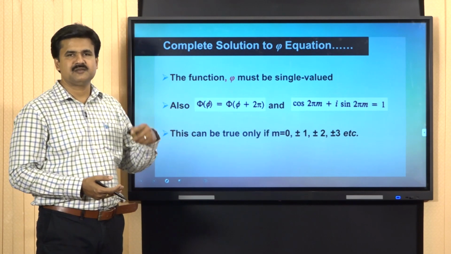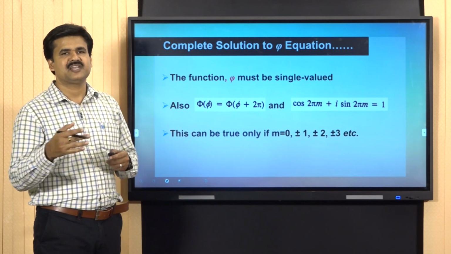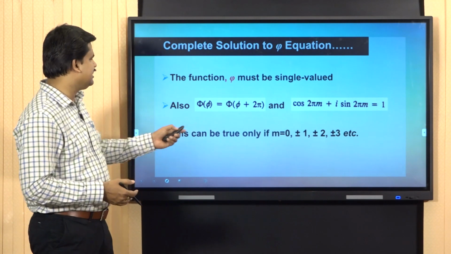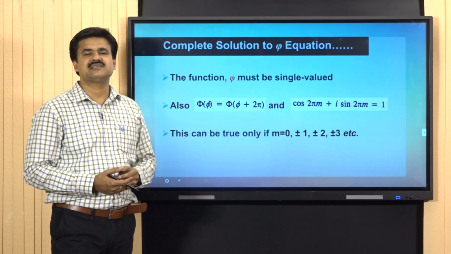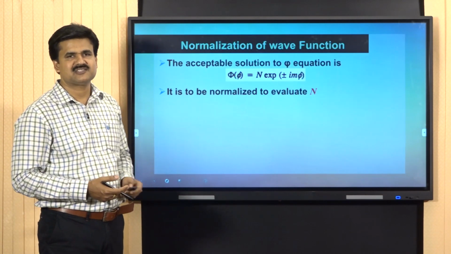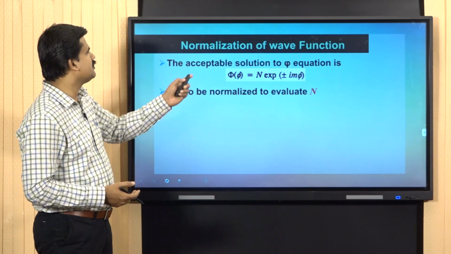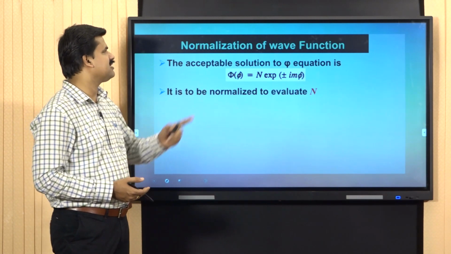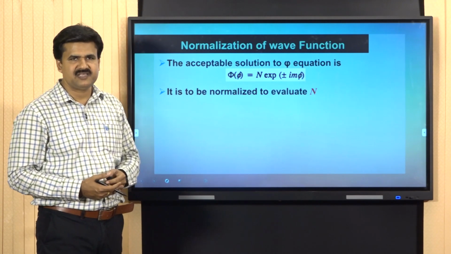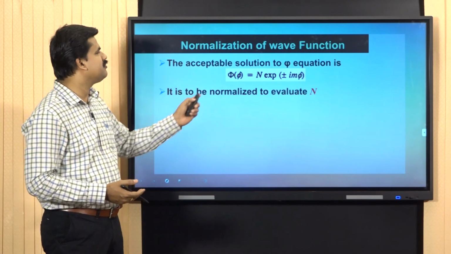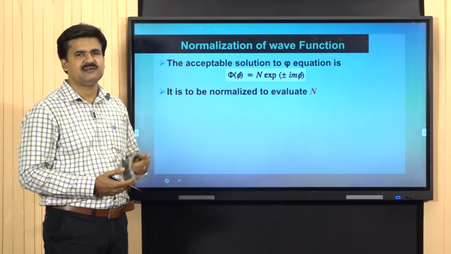This we have discussed previously in the case of the rigid rotator and particle in a ring problem. This can be true only if m is equal to 0, plus or minus 1, plus or minus 2, etc. The acceptable solution is phi of phi is equal to N into e raised to i m phi, and this can be normalized to evaluate the value of N.